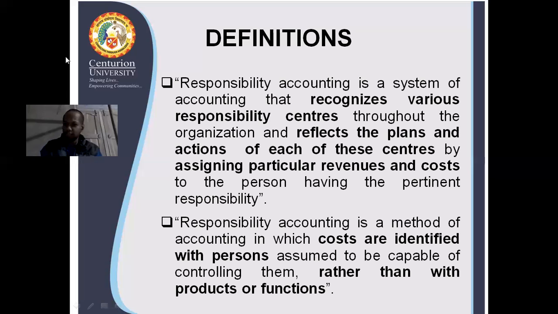In other cases, we generally assign costs to different products, functions, and departments, but here it is fixed with one person, so that from that point of view, cost can be controlled.